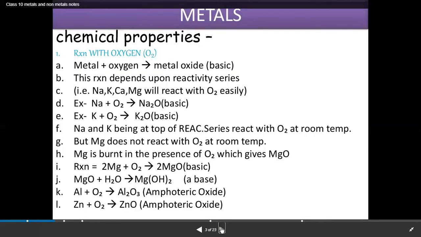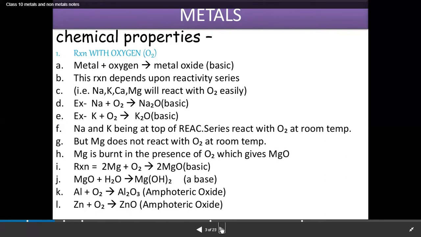Next, let's discuss the chemical properties of metals. First, we will discuss how metals react with oxygen. For example, if you heat or burn magnesium in the presence of air, it will form magnesium oxide. So whenever a metal reacts with oxygen, it will form a metal oxide.